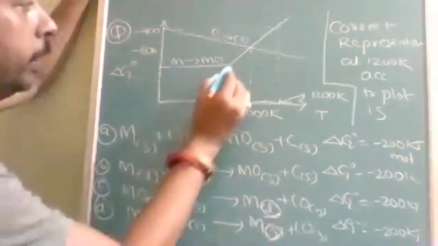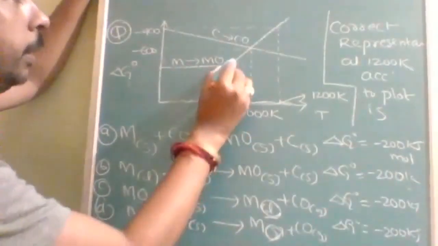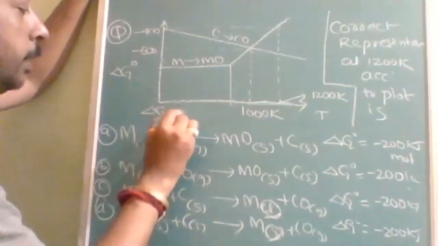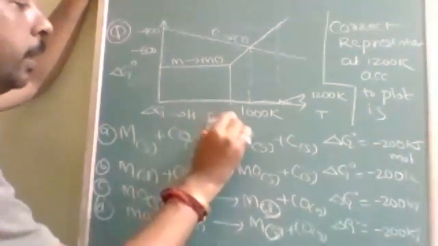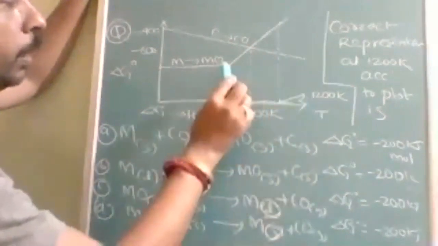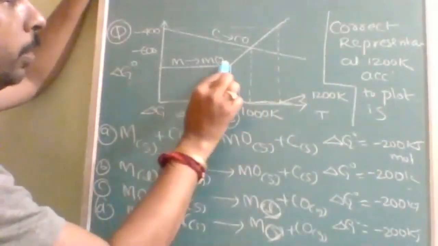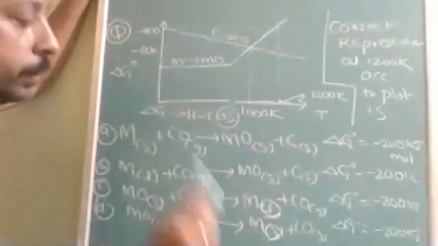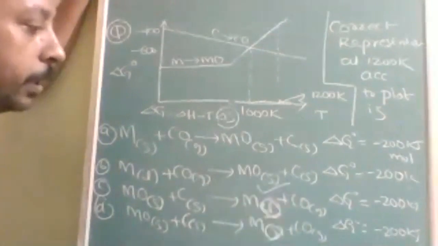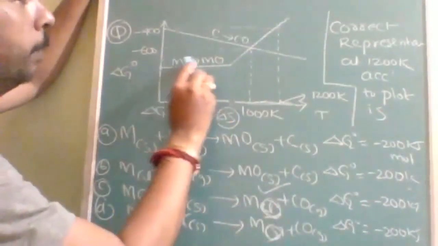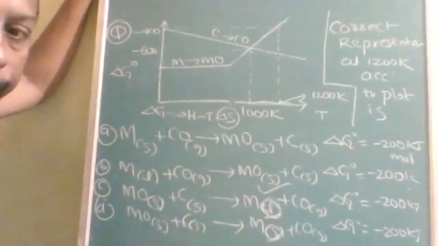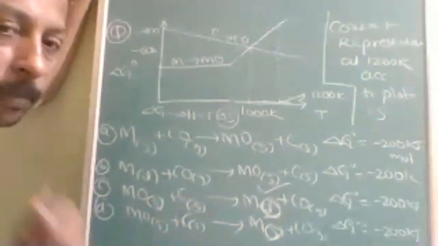Here it is liquid, why is it C here? There is a sudden increase in entropy. This is the change in entropy because delta G is equal to delta H minus T delta S, so entropy plays a vital role. That means at 1200 Kelvin, up to there it was solid state, then a sudden increase, meaning it is converted to liquid state. So that's why option C is correct. Suppose it is a slope like this, meaning there is no phase change, then we will select option D. How to study the Ellingham diagram, is that clear?